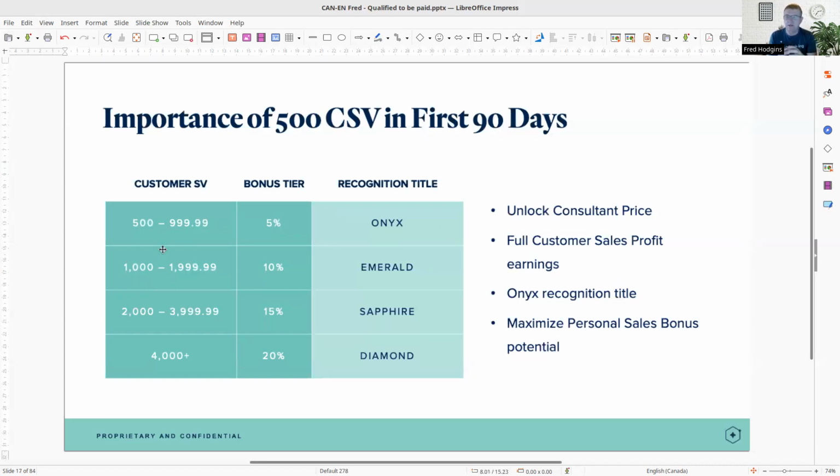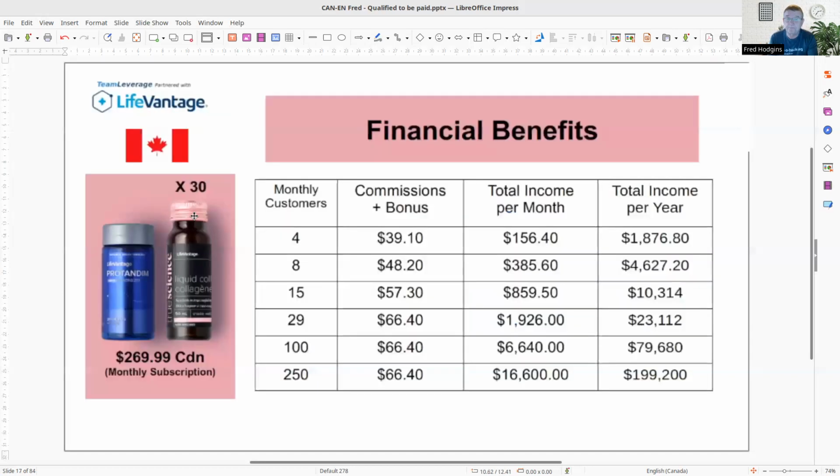And as your customer volume increases and you do 1,000 points, you're at Emerald, you earn an extra 10%. And then there's Sapphire and Diamond. At the Diamond level, you're earning an extra 20% on that whole customer bucket, as we call it. And obviously, if you're an Onyx or above, you've unlocked that consultant price, and you've unlocked it for the next 6 months. So that's kind of cool.